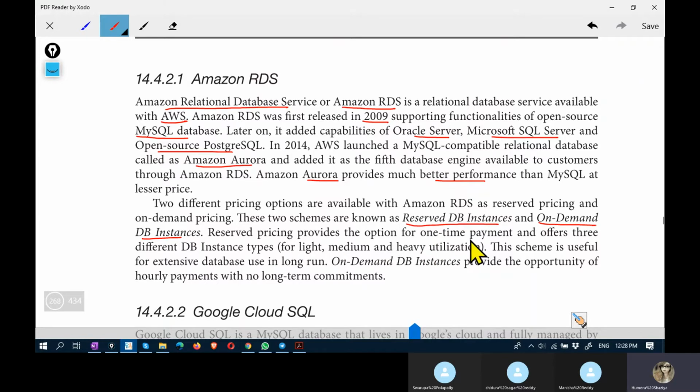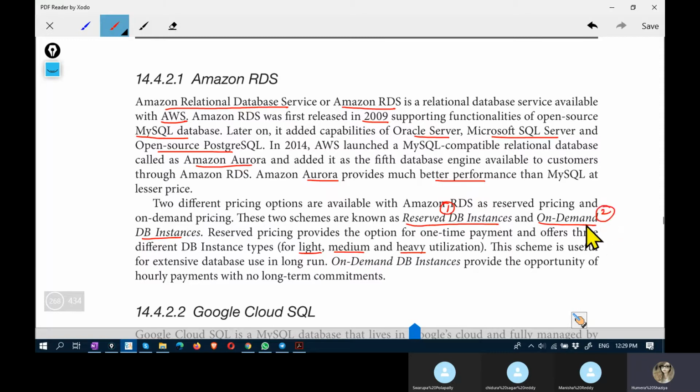And it is a one-time payment and offers three database instance types: light, medium, and heavy. If you use database for 10 hours every day, that might come into heavy utilization. For 5 hours, medium. For 1 hour, light. Based on these types, pricing will be fixed, and then you have to pay one time payment, and then you can utilize the services. This is one way of doing.